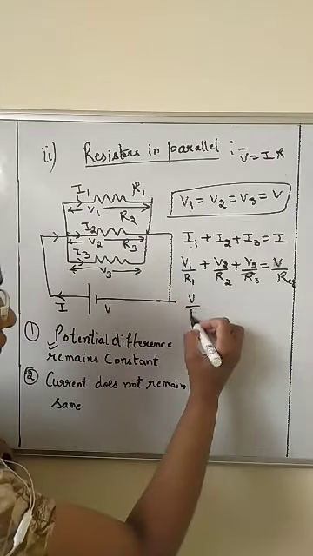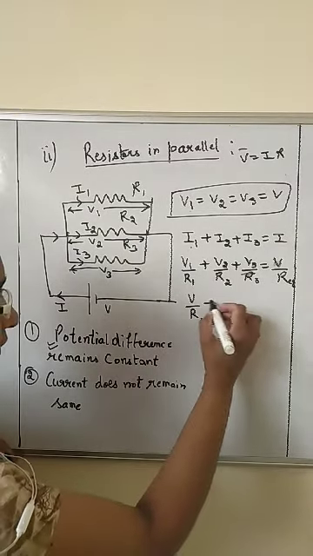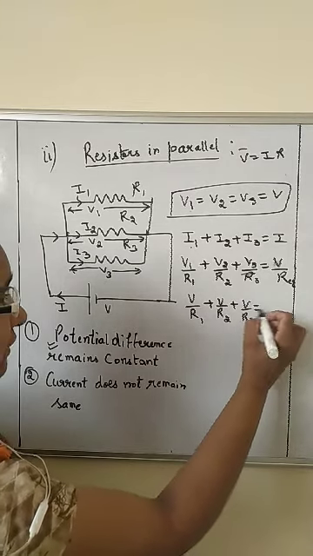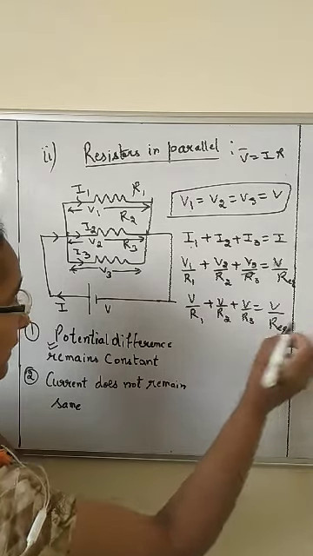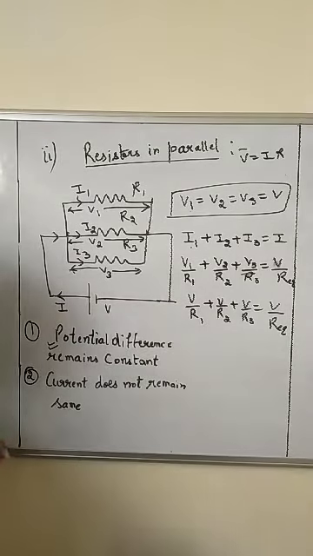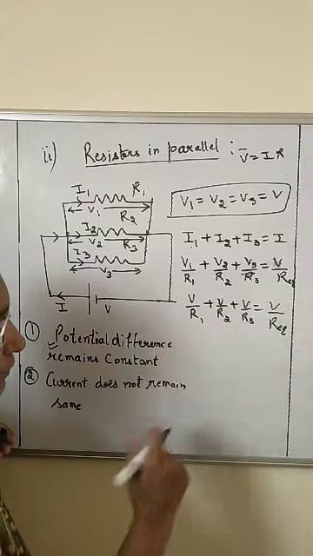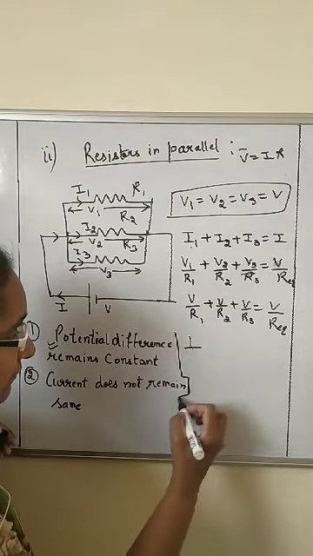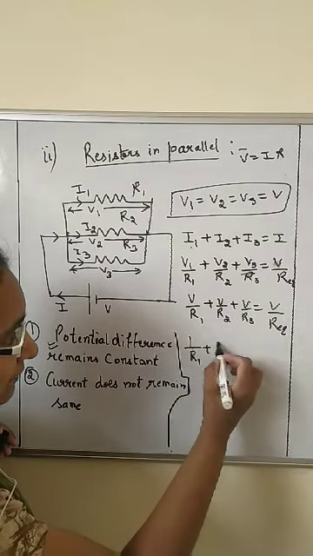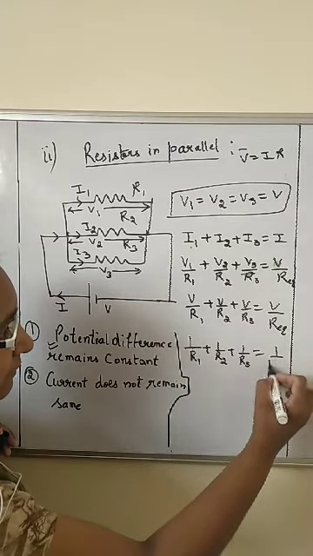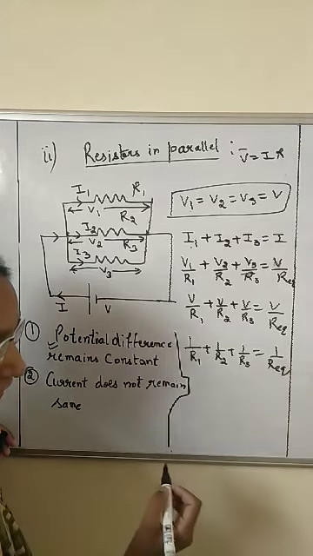Then put this value over here. V upon R1 plus V upon R2 plus V upon R3 equal to V upon R equivalent. Clear? ठीक है? V is taken out as common, then it will get cancelled out from both the sides. What will be left? 1 upon R1 plus 1 upon R2 plus 1 upon R3 is equal to 1 upon R equivalent.